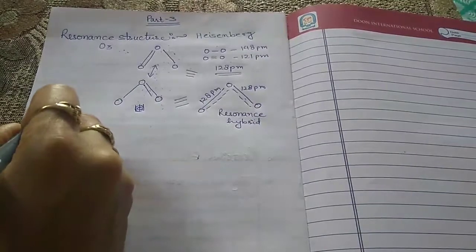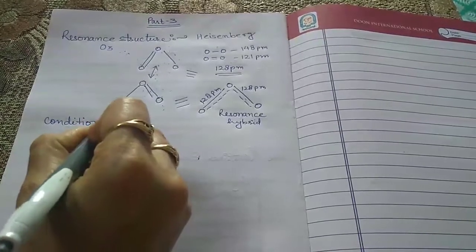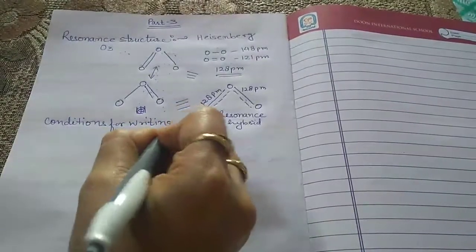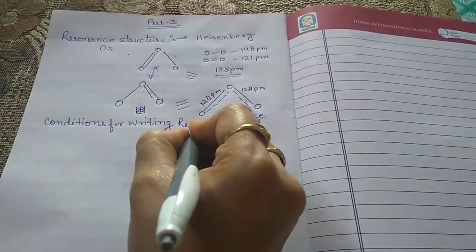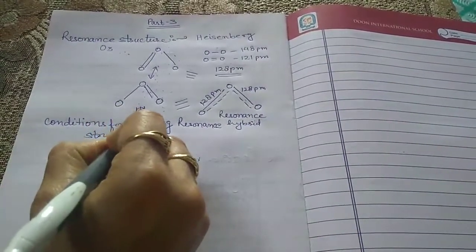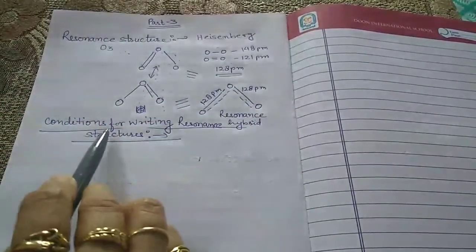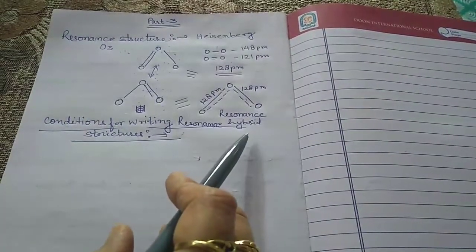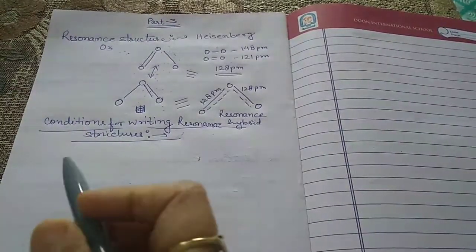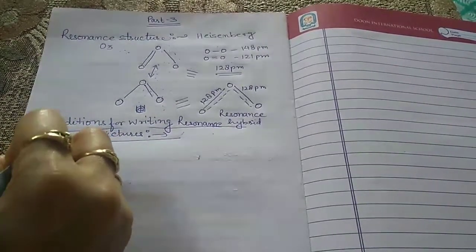Now the next heading is the conditions. Now we have to discuss the conditions for writing resonance structures. There are some important or essential conditions for writing the resonance structure. So let us discuss one by one.